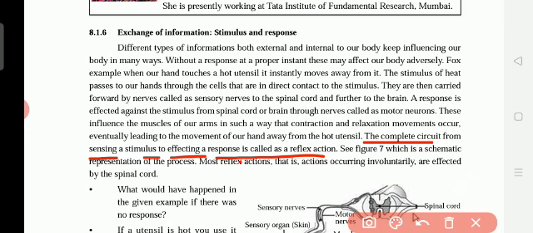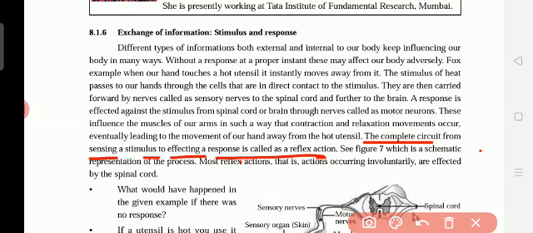When we respond to the stimulus, that means when we touch the hot dish, immediately the message goes to the spinal cord and to the brain. Again, immediately the brain gives the message to the spinal cord and the spinal cord gives it to the hand that it is hot. That time only we know the dish is hot. You see how fast the message is going and coming back. That time only we remove the hand.